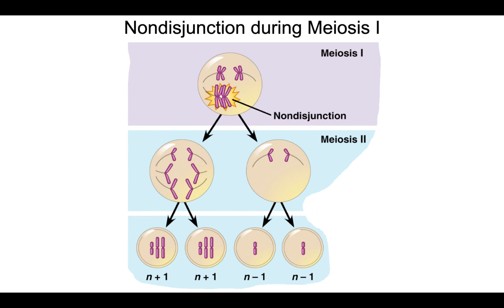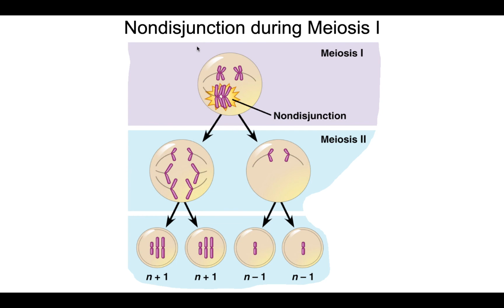These alterations in chromosome number are a result of something called nondisjunction. You can have nondisjunction in meiosis I, and you can have nondisjunction in meiosis II. Either way, you end up with gametes, sperm and eggs, with an unusual number of chromosomes.